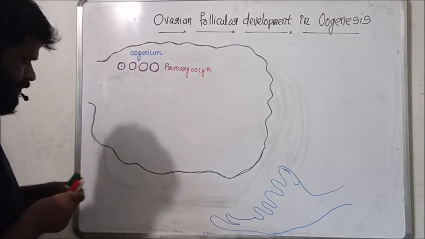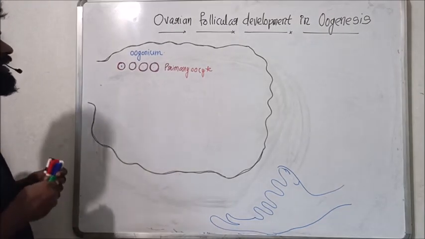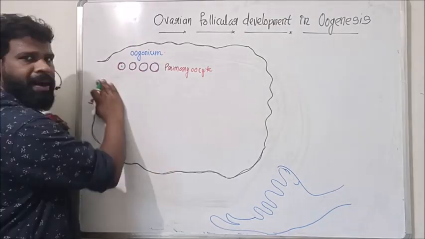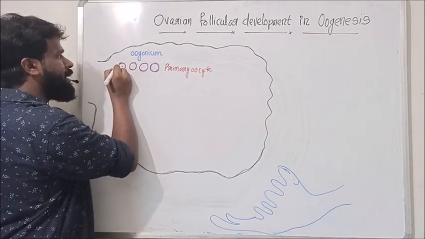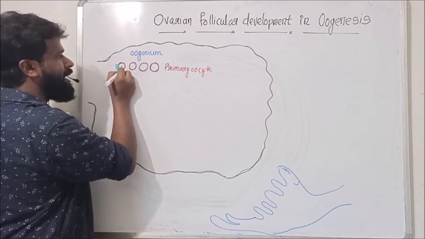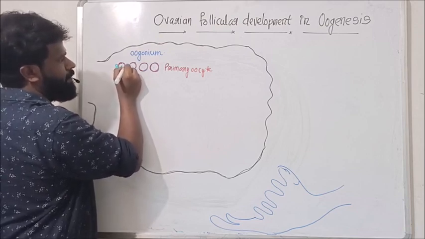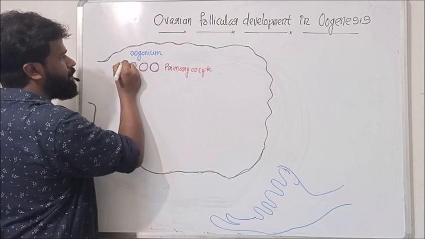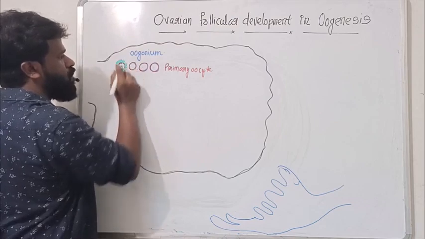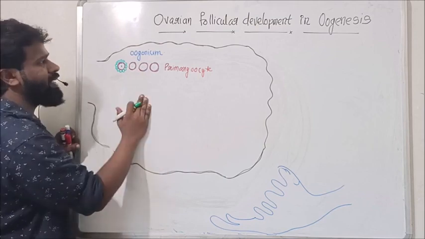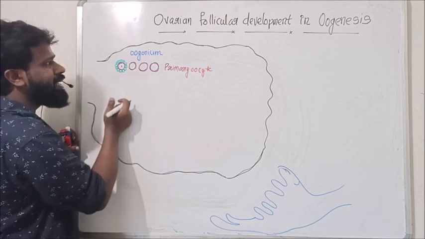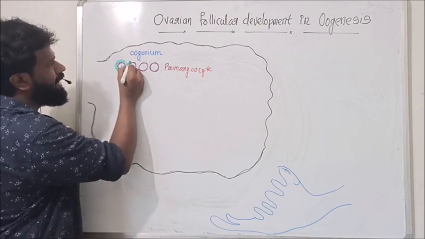Now this primary oocyte is surrounded by a single layer of cells, called stromal cells. That means the cells from this ovarian stroma or ovarian cortex.